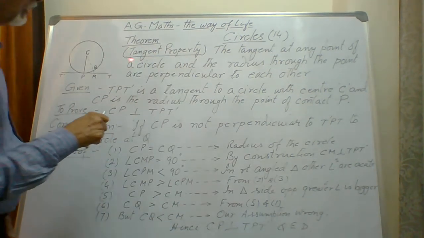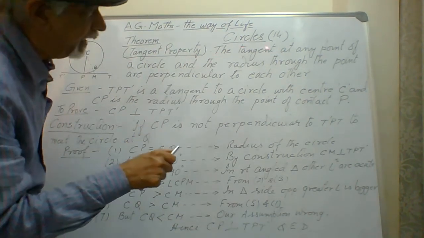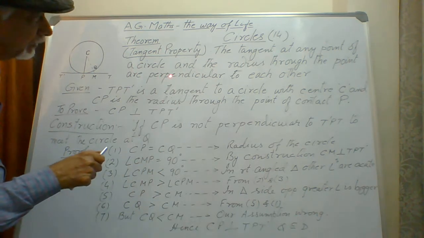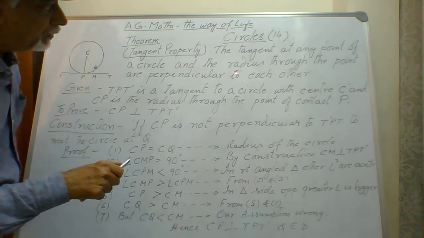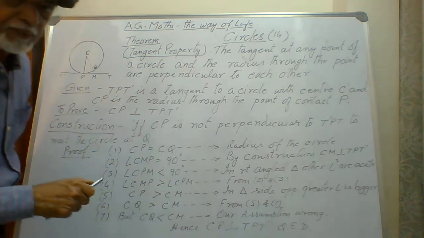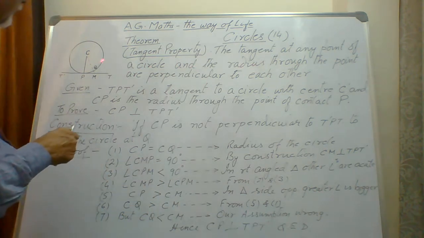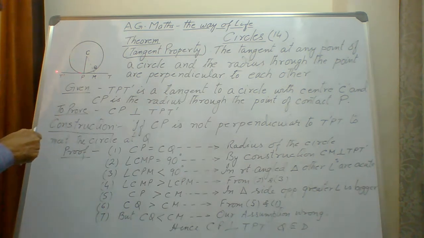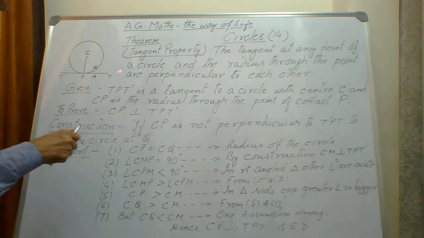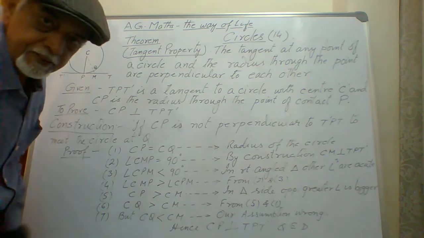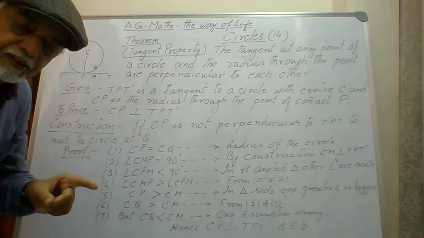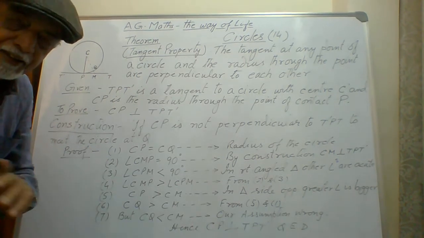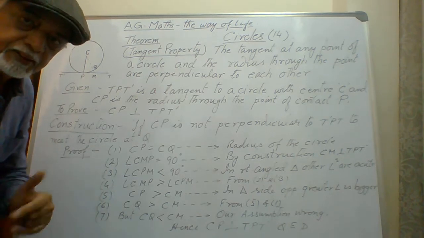The tangent property theorem says that the tangent at any point of a circle and the radius through the point are perpendicular to each other. That is what the property is saying. Now, if this is the circle I have drawn, here is the tangent T P T dash. This whole straight line is a tangent because it is touching the circle at one and only one point. If a line touches the circle at one point, it is called a tangent, and if it cuts at two points, it is called a secant.